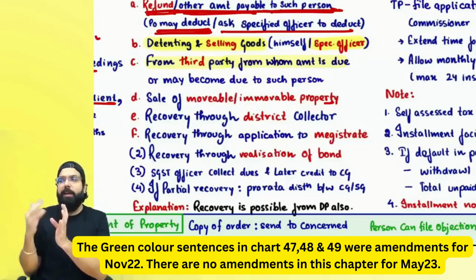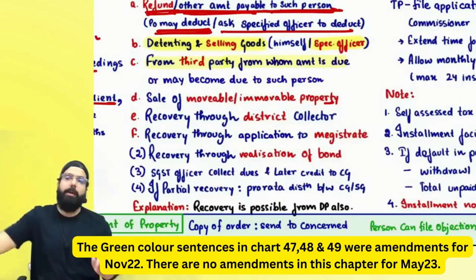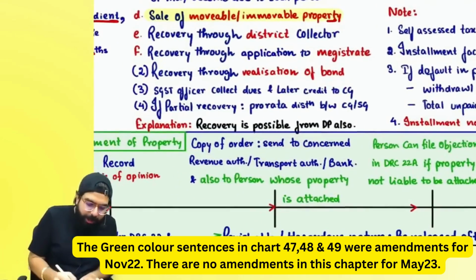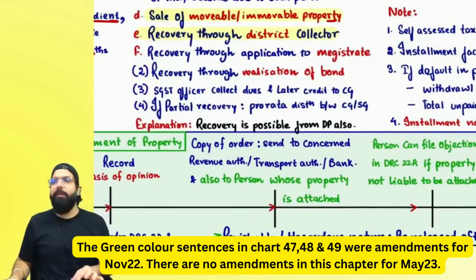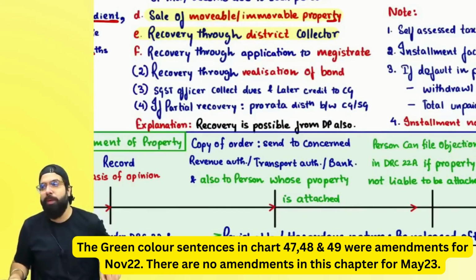From anyone from whom I have an amount receivable, or an amount that might become due to me in future, recovery will happen from that amount. Then, sir, sale of movable and immovable property: they can also do that recovery through the district collector. Your officer will give one certificate to the district collector. Now the district collector will come and recover the amount from you as if it were arrears of land revenue.